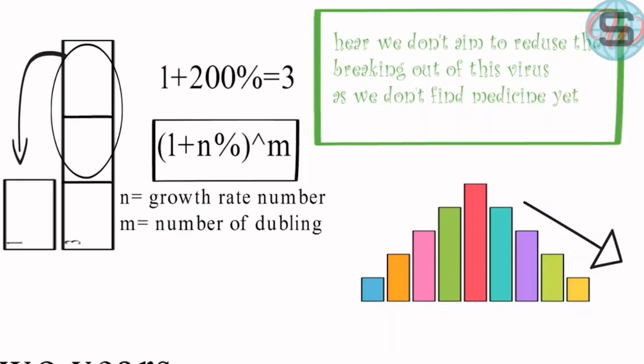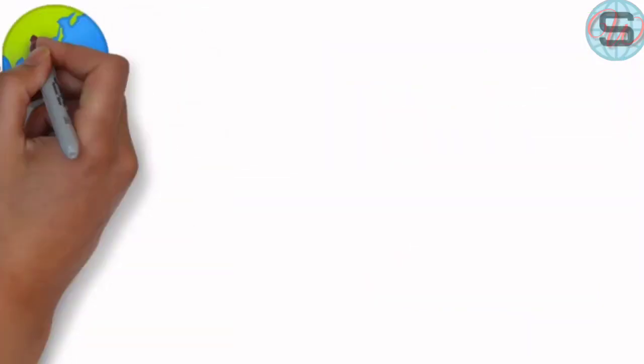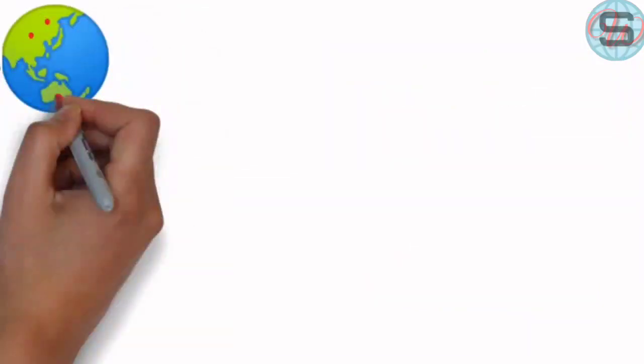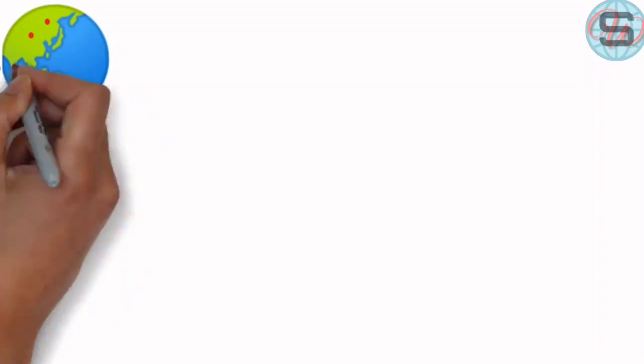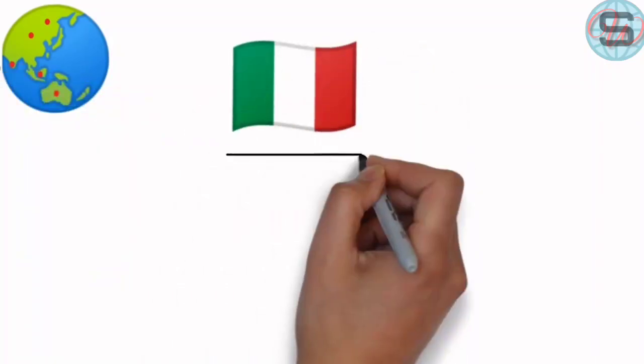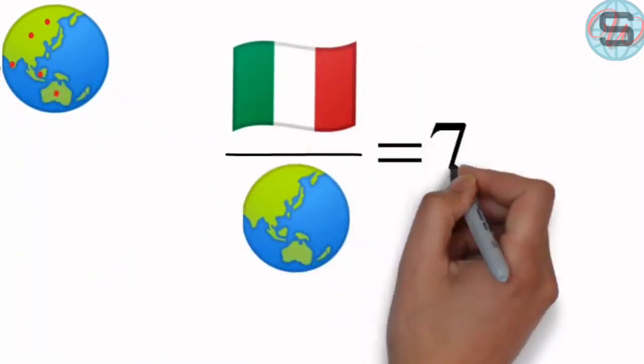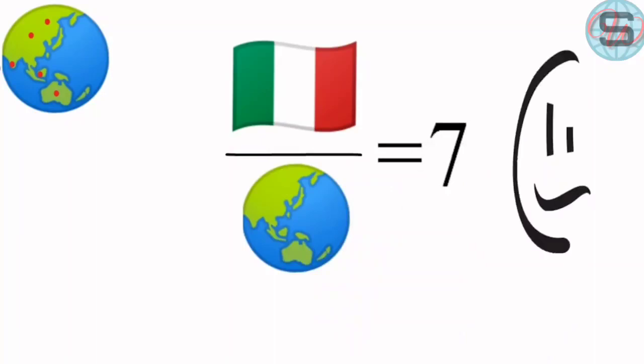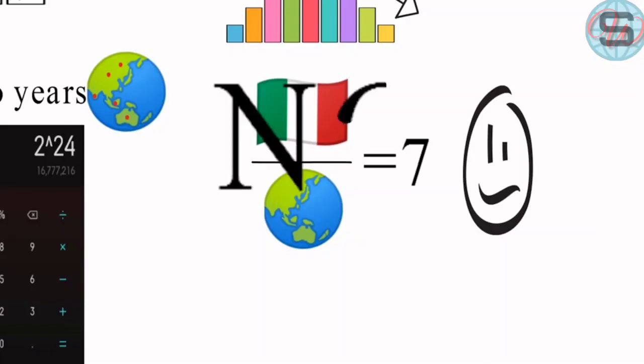And to tell you everything, you should know that each country has its own growth rate. For example, the growth rate of Italy is 7 times bigger than the growth rate of the world. You will ask, why? Shouldn't every country in the world have the same growth rate? I'll answer no. Each country has a special growth rate, as it's affected by two reasons: